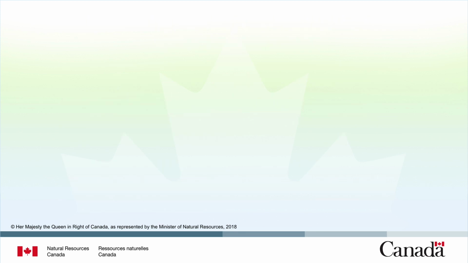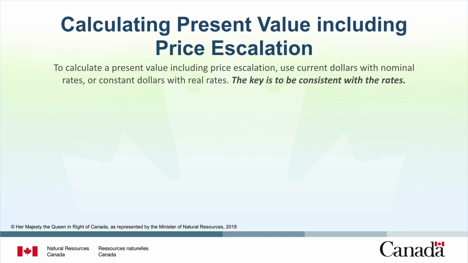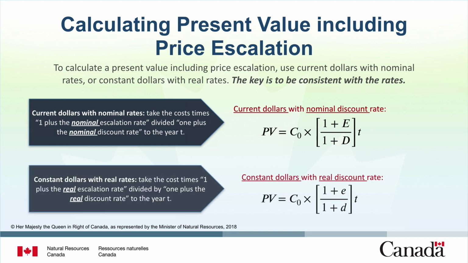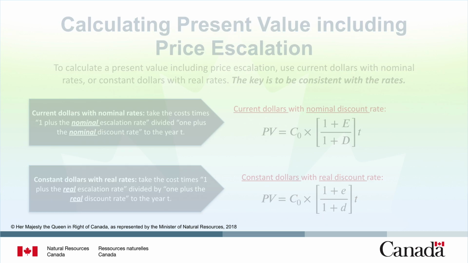To calculate a present value using current dollars, use nominal discount and escalation rates. In this equation, take the cost times 1 plus the nominal escalation rate divided by 1 plus the nominal discount rate, to the power of T. Alternatively, use constant dollars. Take the cost times 1 plus the real escalation rate divided by 1 plus the real discount rate, to the power of T. The key here is to be consistent with the rates.